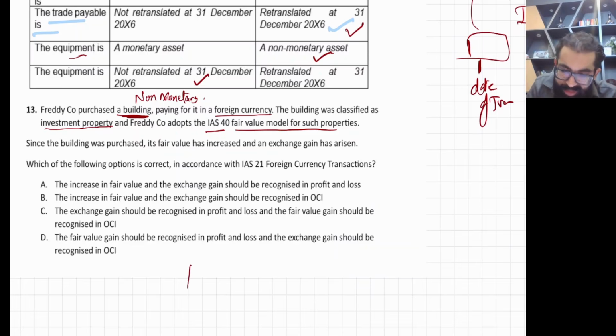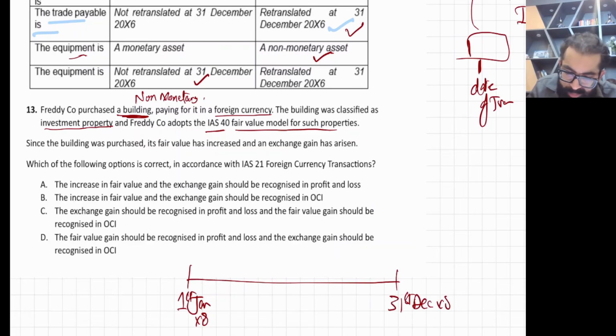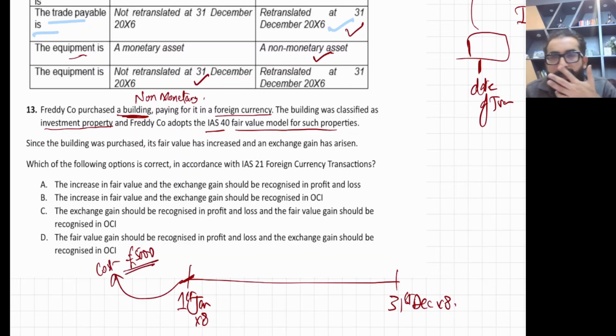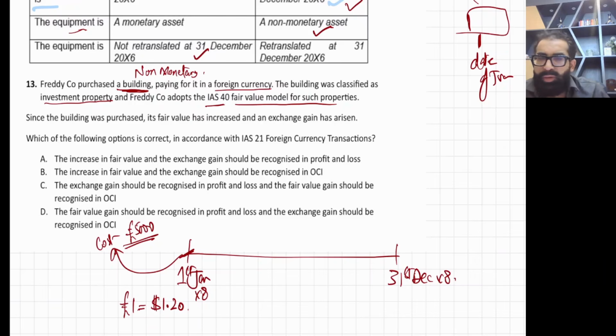For example, I'm just giving you imaginary numbers. 1st January X8 is the start and this is the year end. Listen how we play with this. First of all, let us say you bought it for 5,000 pounds. This is the cost at 1st January X8, and the exchange rate for pound to dollar is 1.2. 1 pound is equal to $1.2. I'm giving you an example.